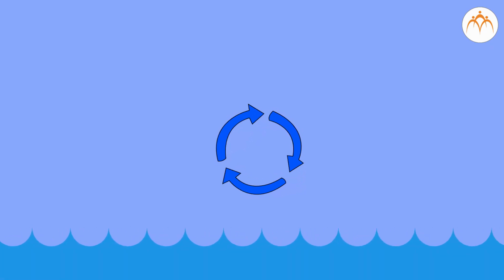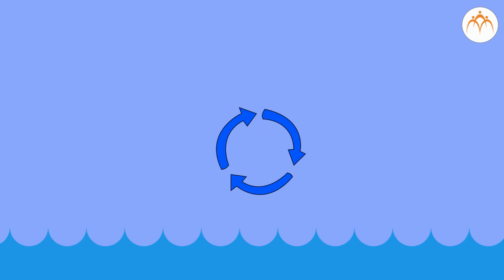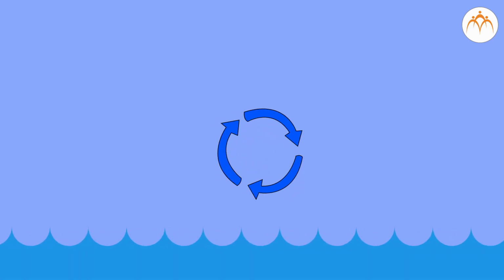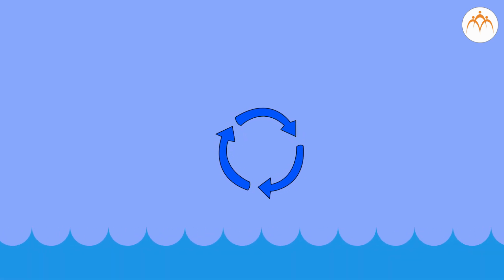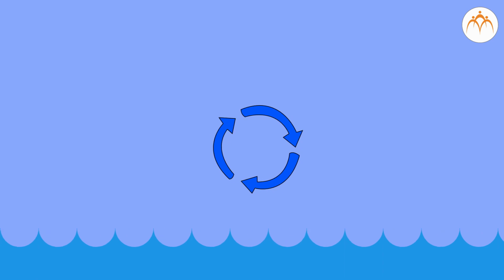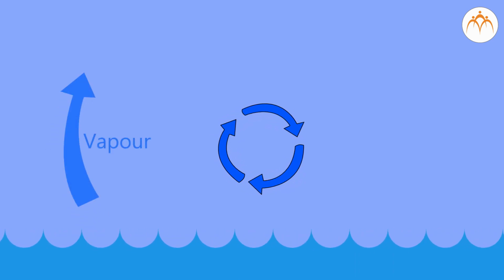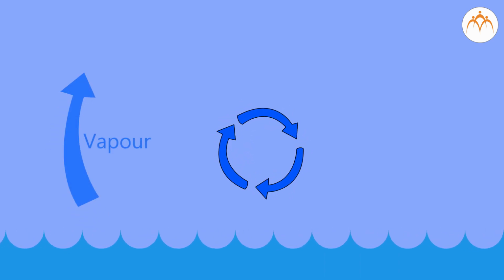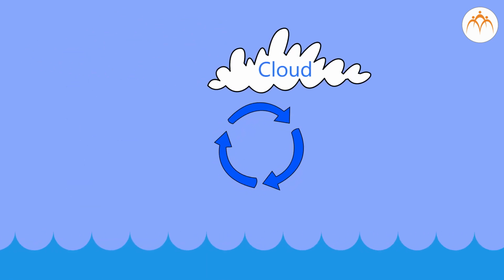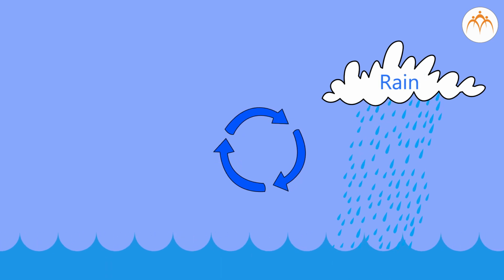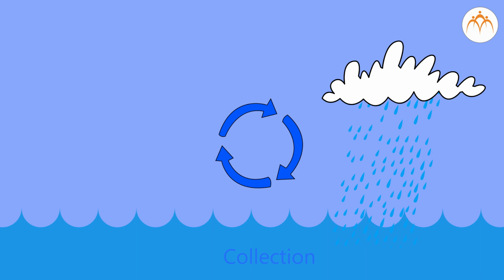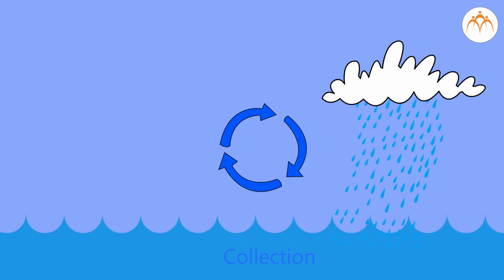The water cycle. The water cycle is another cycle in nature. It provides water to all living things. During the day, the water in the sea gets heated. It changes into vapor. Vapor is light in weight, so it rises in the air. There, it cools and forms clouds. When clouds become very cool, drops of water fall down from them. We call it rain.